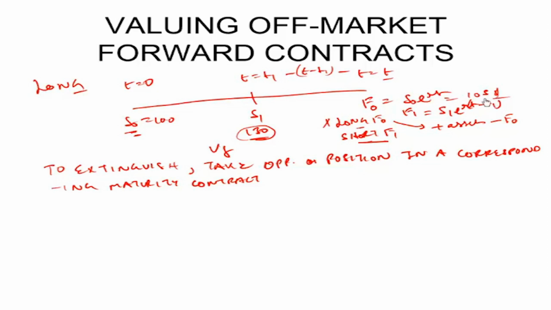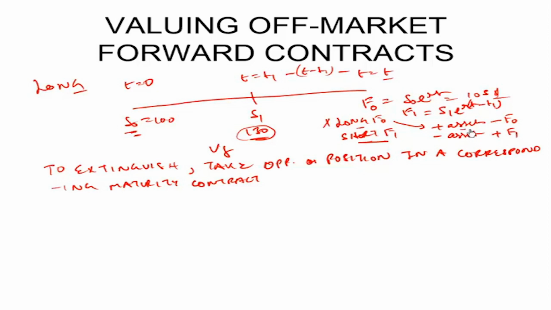So he will pay $105 and he will receive the asset. The first contract was to long the asset. The second contract was to short the asset at a price of F1. So in the second contract, he will deliver the asset and receive a price of F1.